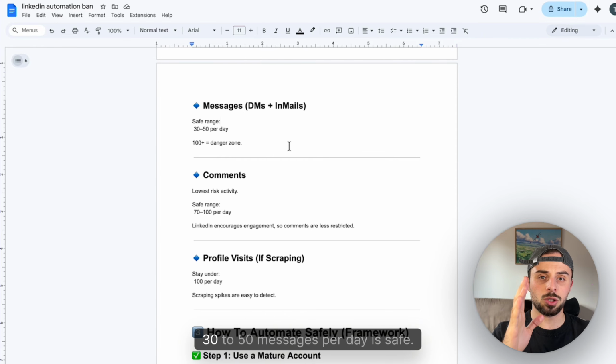Messages. About 30 to 50 messages per day is safe. This includes DMs and emails. If you're hitting 100 plus, you're in the danger zone.